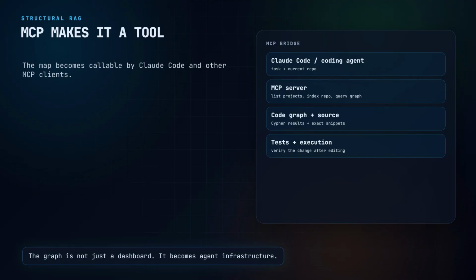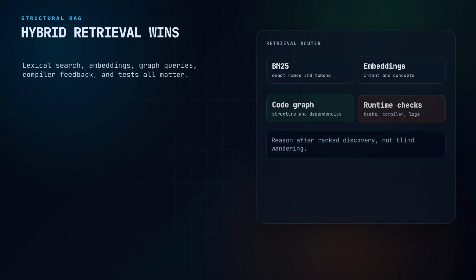This also explains why the word RAG is starting to feel too broad. RAG originally meant Retrieval Augmented Generation. Pull in external information so the model does not have to answer from weights alone. But in practice, retrieval is not one thing. There is lexical retrieval, like BM25. There is vector retrieval with embeddings. There is graph retrieval. There is symbolic lookup. There is test execution. There are compiler errors, logs, traces, and type checkers.